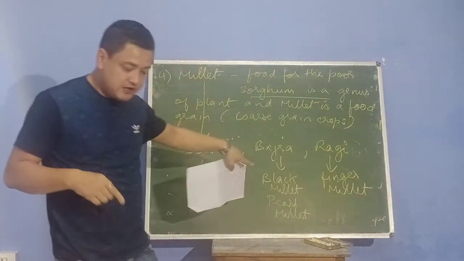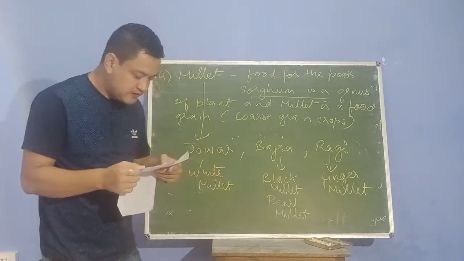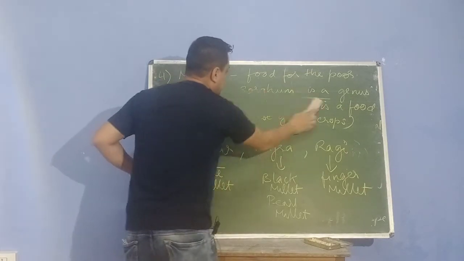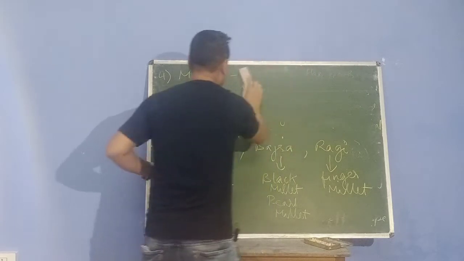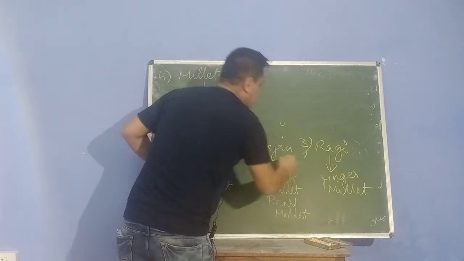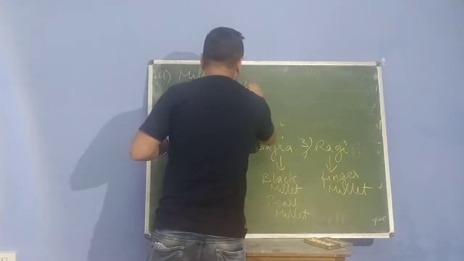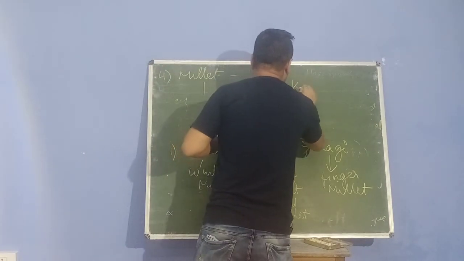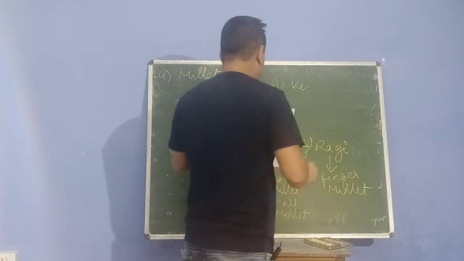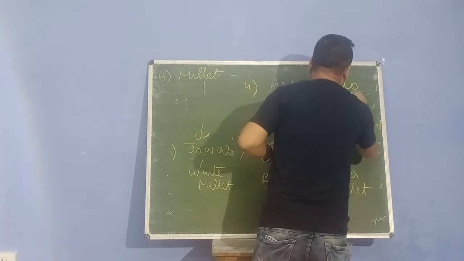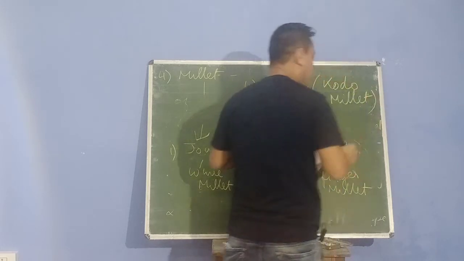And there is another millet also there. I want to write about that. There is another type of millet also. This is number 1, this is number 2, this is number 3. In your book you don't find this millet. The number 4 one is known as arki millet, and this is known as kodo millet.